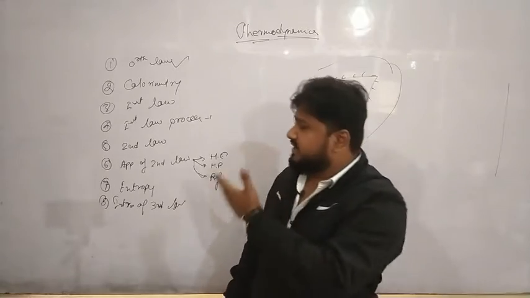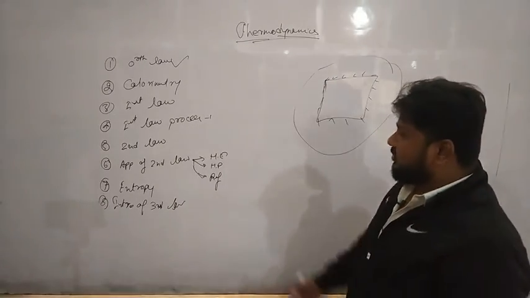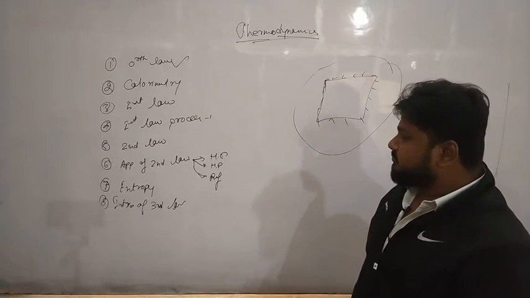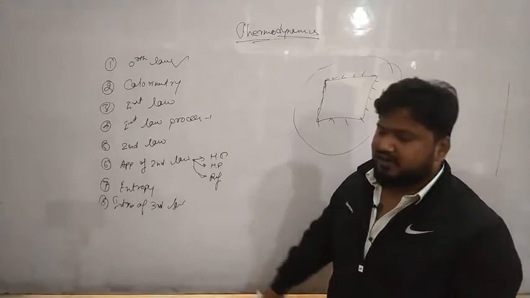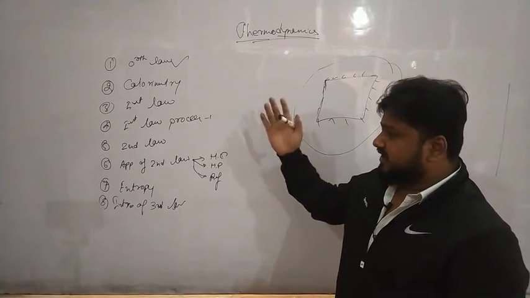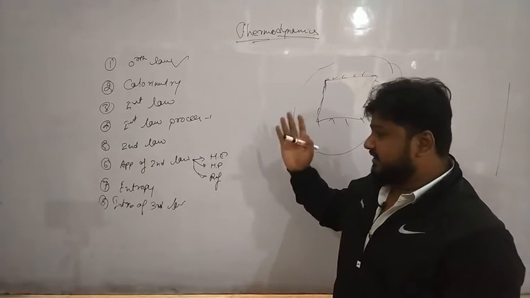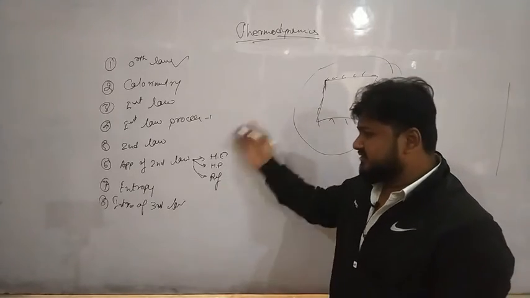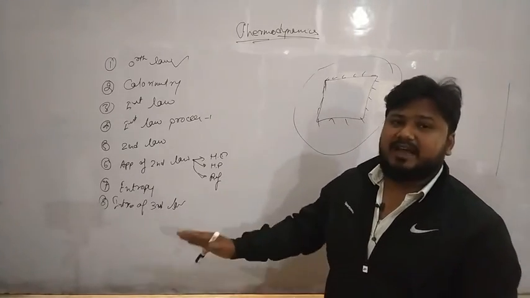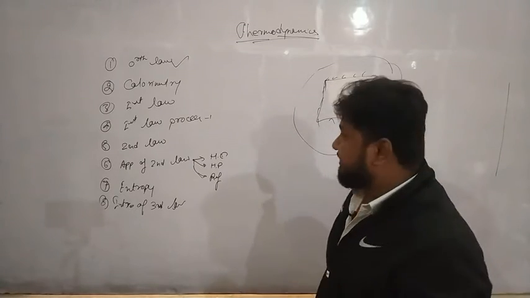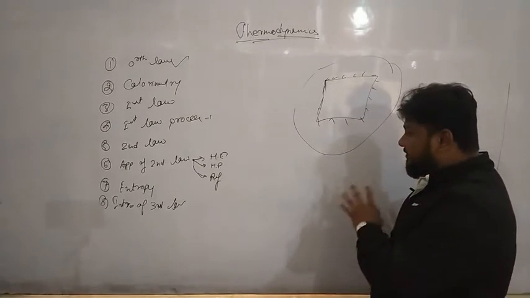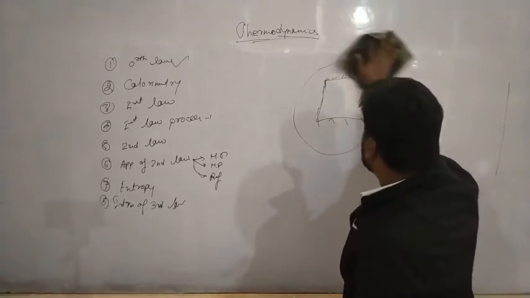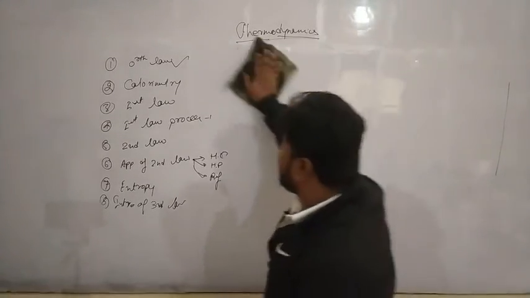Now let's talk about the zeroth law of thermodynamics. I have already told you here that the zeroth law comes at last. Why? Because we have already talked about heat, about the process, whether the process is taking place or not, in what conditions the processes are taking place. All these things we have already discussed, but till now we have not talked about temperature. So now we are going to discuss the zeroth law. For that, let me clean up my board.